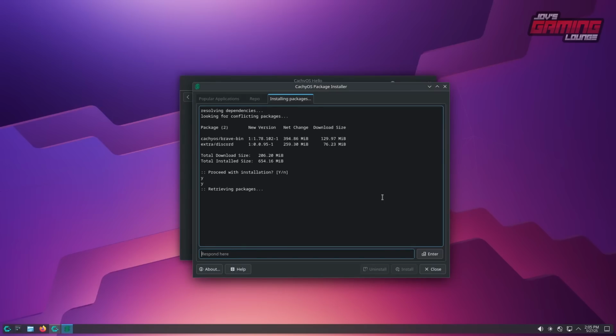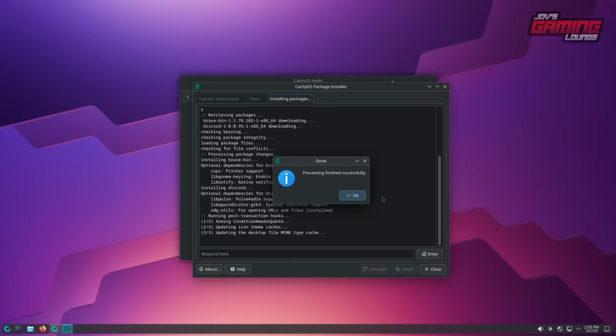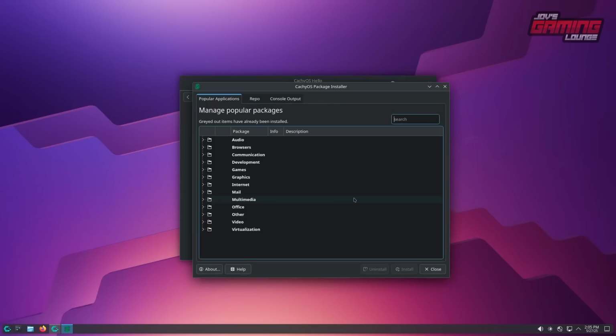We'll answer why. And it's done. The amazing thing about this is that these packages are optimized for your class of CPU for best performance. This is what they mean with blazing fast. There's a lot of things that are more compatible to the hardware that you have.